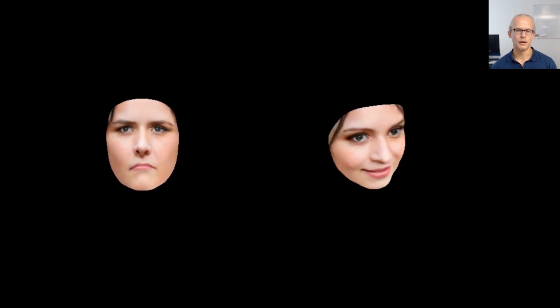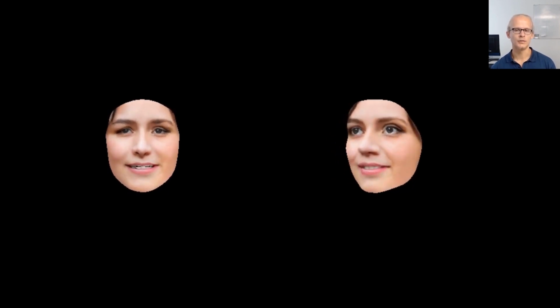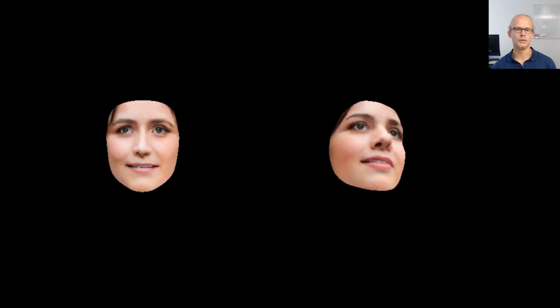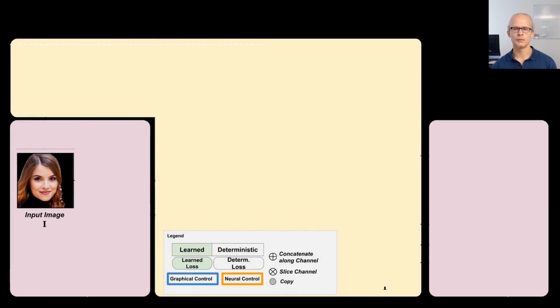The method has no access to the geometry of the exterior region, and it has no temporal component, and therefore the per-frame predictions are plausible, but might not be consistent over time. In contrast to existing methods that require strong supervision in the form of multi-view images or videos, we train only on unpaired monocular RGB images in a self-supervised setting.